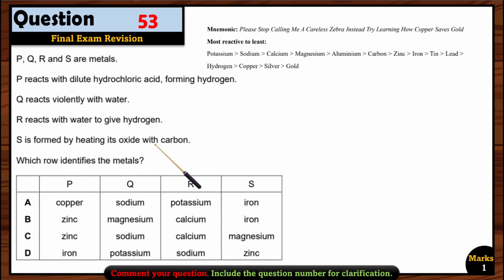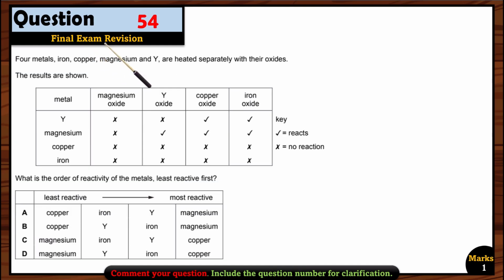S is formed by heating its oxide with carbon. So if you see here, we have magnesium and zinc. Only those metals' oxides can react with carbon whose reactivity is less than carbon. So if you see, after carbon we have zinc, but magnesium is before carbon, right? You can see over here. So it means D is the right option here because zinc oxide can be extracted. We can extract zinc from its oxide using carbon. So option D is correct.